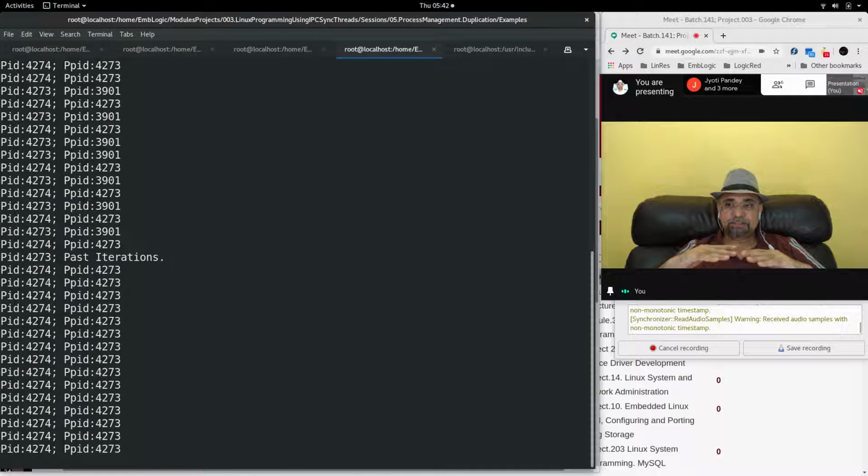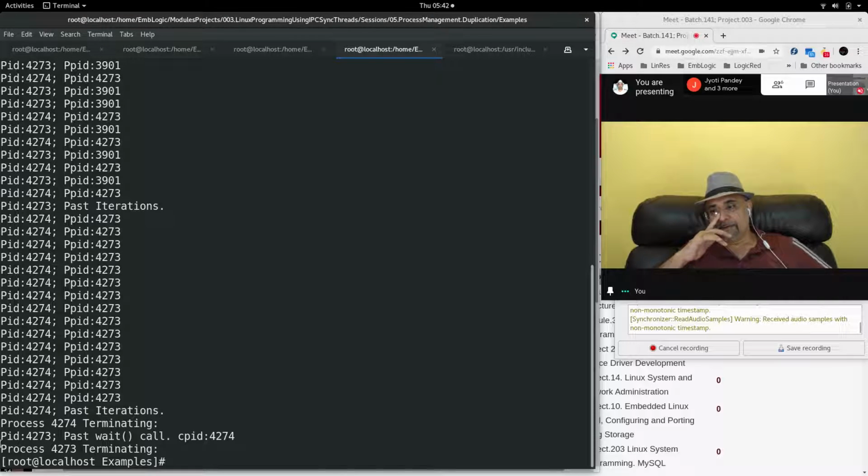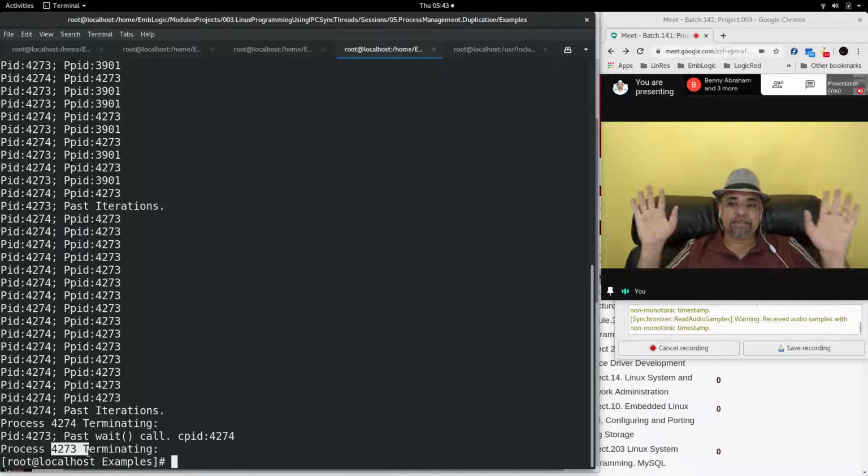And after its iterations, the child also finishes execution. Then 74 past iterations, 74 terminating, and then 73, parent is still there. Past wait call, and the child PID is collected. Like a responsible parent process, it doesn't leave the child process as an orphan and waits for the child process to finish its task. Then the parent process collects its child PID, and then the parent process properly terminates. And see, last class I told you the shell will be hanged. This time the shell is not hanged.